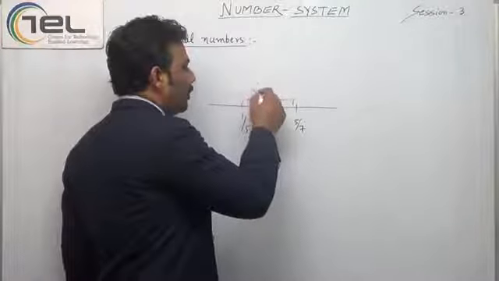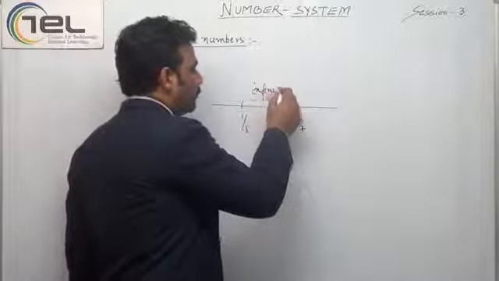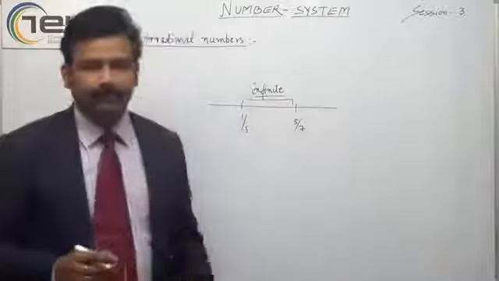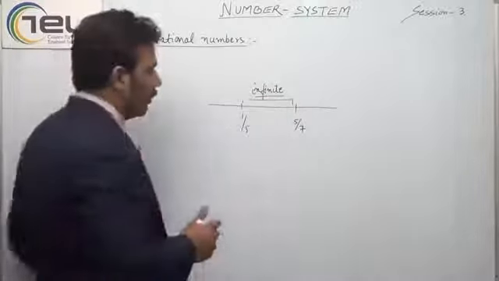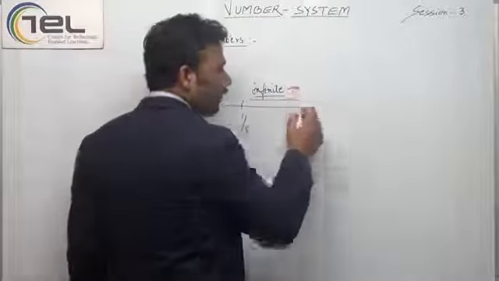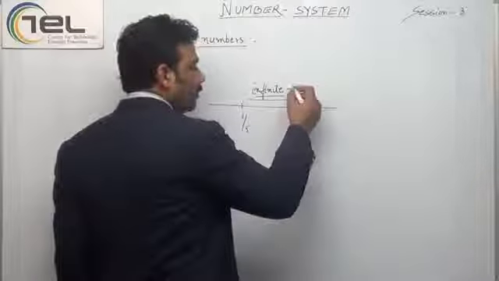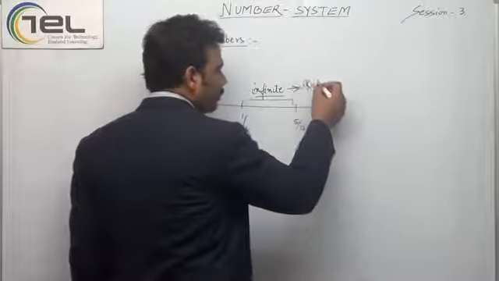Yes, we have infinite numbers in between them. What are these infinite numbers? We discussed in our last session that they are rationals.